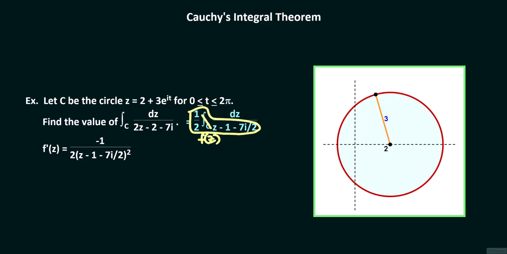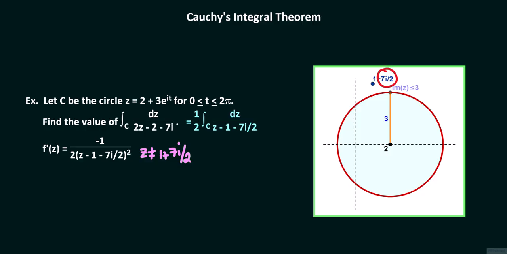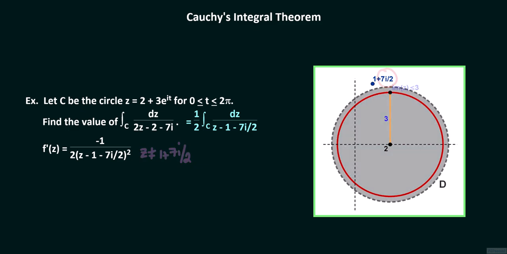f and f prime are continuous everywhere except at z equals 1 plus 7i over 2. 1 plus 7i over 2 is clearly outside C because the imaginary part of 1 plus 7i over 2, which is 7 halves, is bigger than 3, which is the largest imaginary part of any z on C. This means that f and f prime are continuous in a domain that completely contains C.